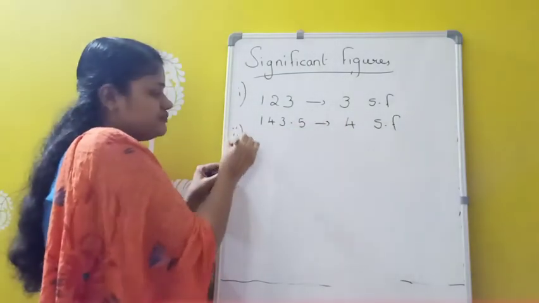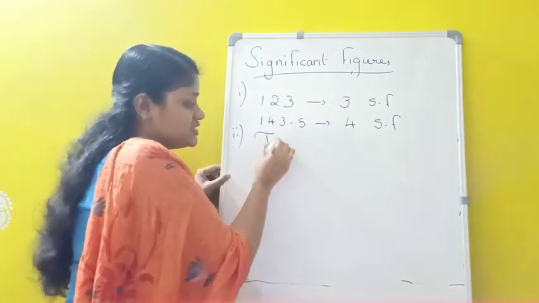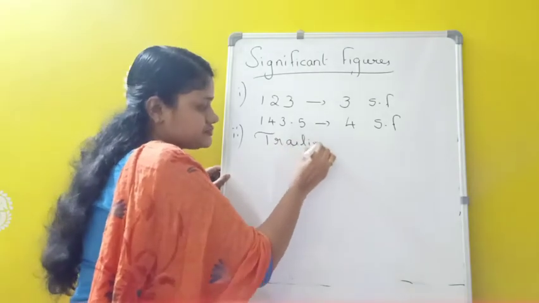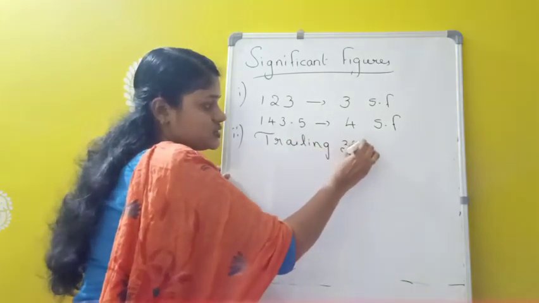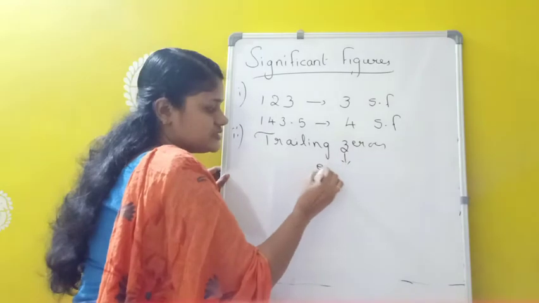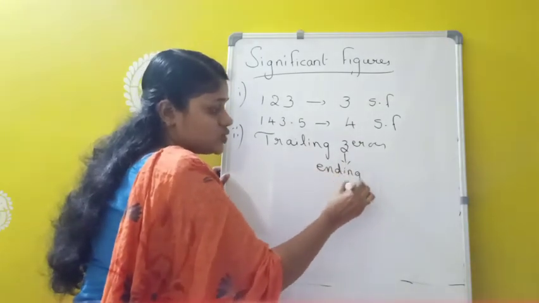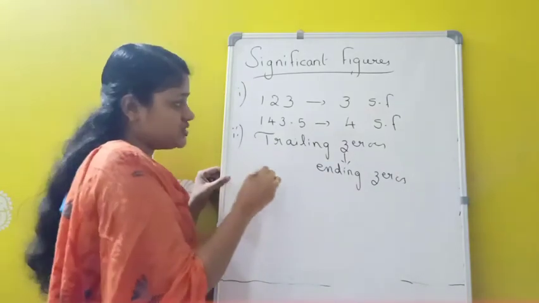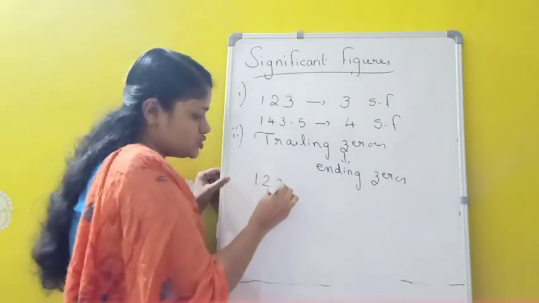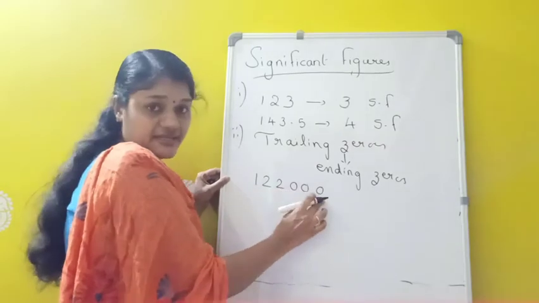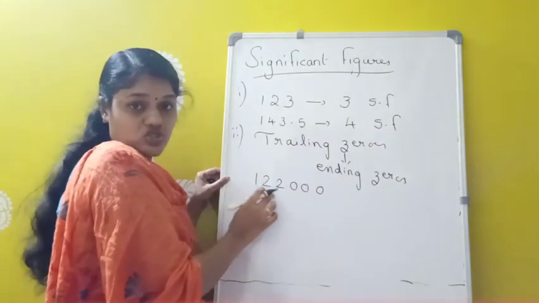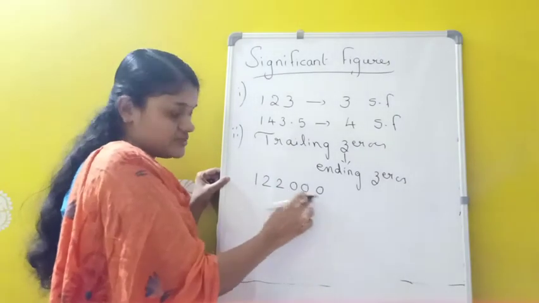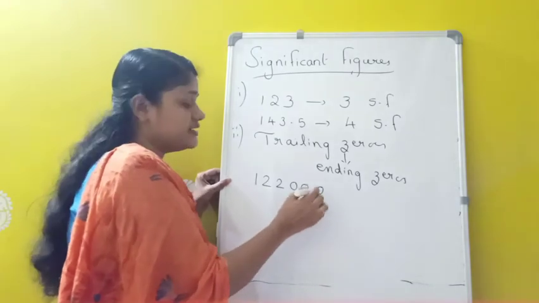Then second one, trailing zeros are not significant. Trailing zeros, or we can say ending zeros, are not significant. For example, suppose I am taking a number 122000. That means ending zeros without decimal. This number should not have any decimal. So without decimal, the trailing zeros are insignificant.